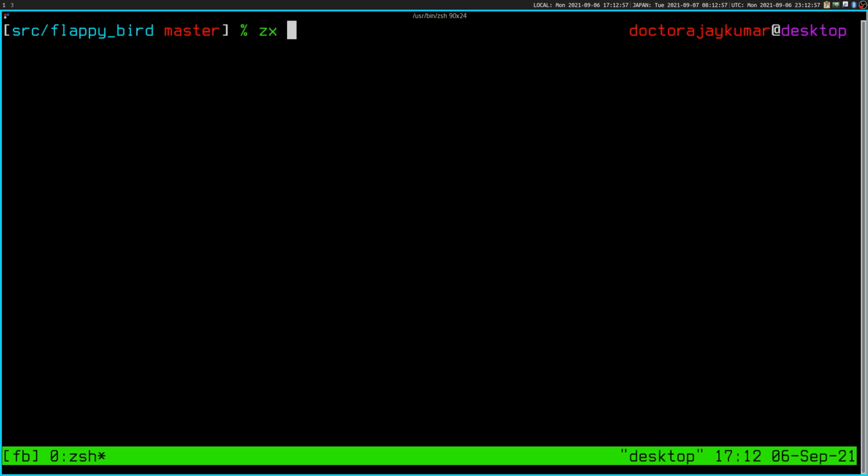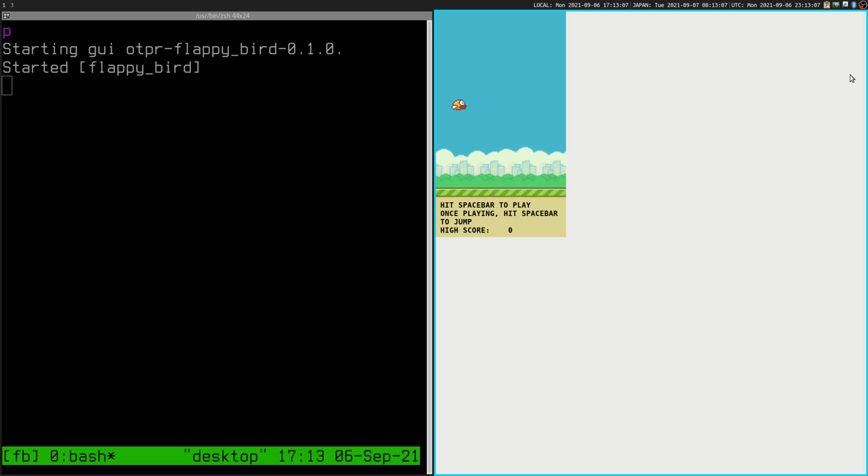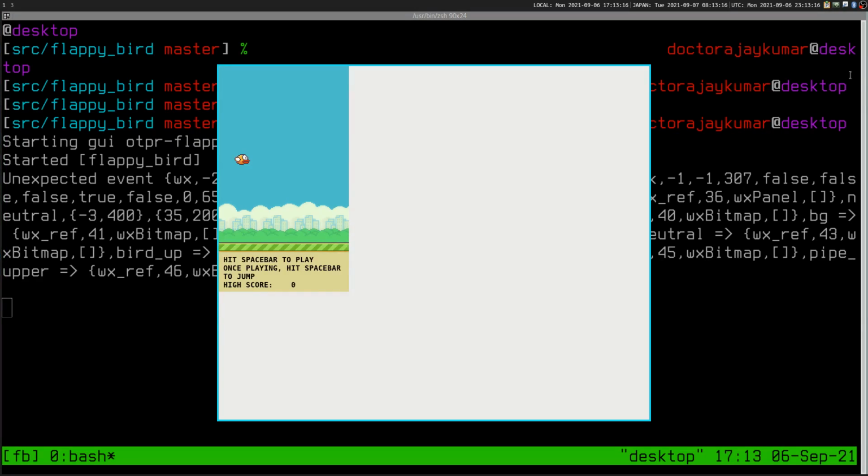And first of all, let me just show you how it works. So ZX, I did a video on how to install ZX. You can clone this repository. I will try to remember to link it. ZX run local. And if you have a normal window manager, it would pop it open. I have this tiling window manager. Maybe if I start playing, would it? No. Maybe it would reset.